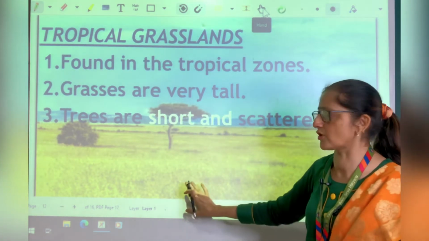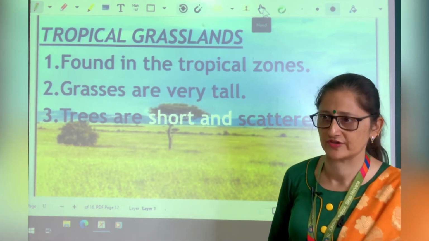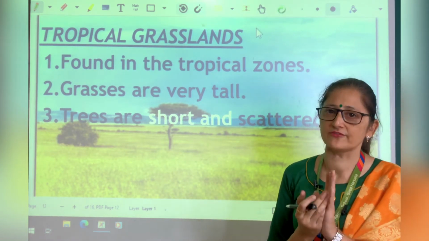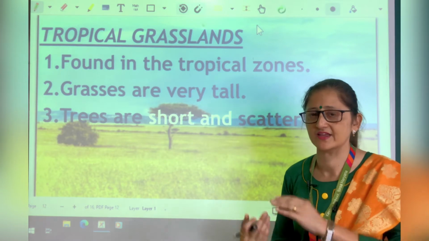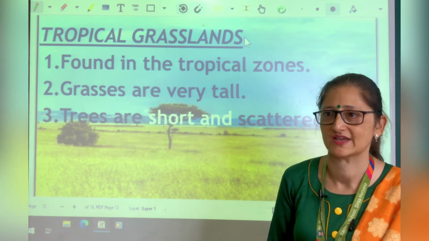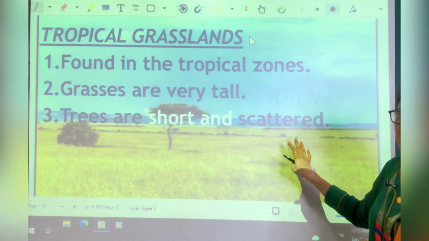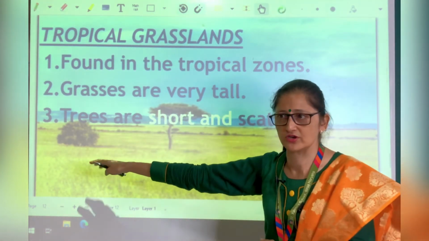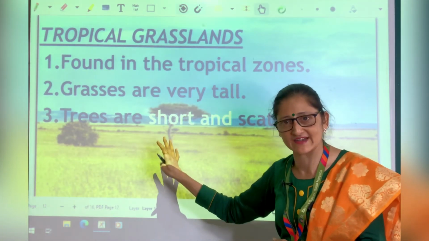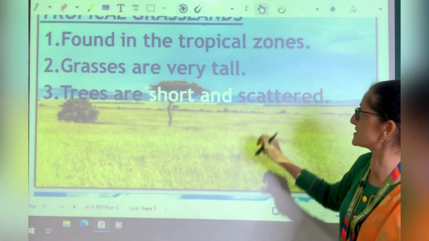Grasses are very tall. If we see the grasses in our area, we can see a very short height of grasses. But in these areas, the height of grasses is so tall that even a man can hide himself in those long grasses. Trees are short and scattered. As you can see in the picture also, grasses are all over, but trees are very less, and they are scattered. They are not collected at one place, but scattered at different places.